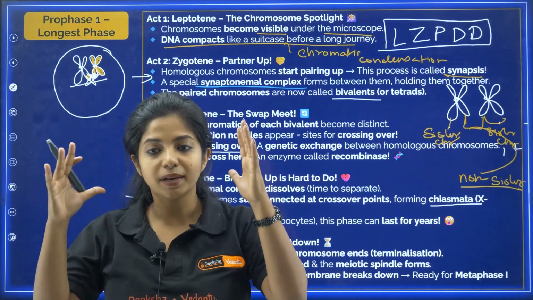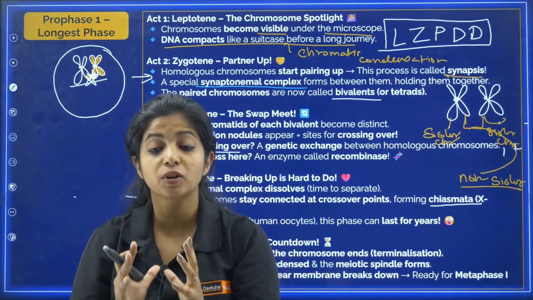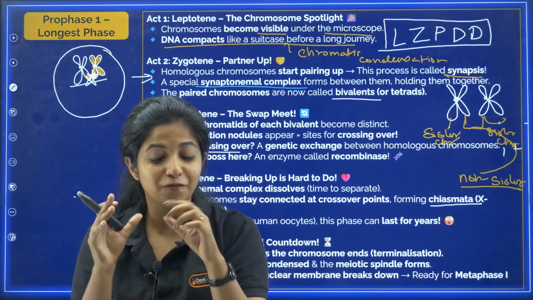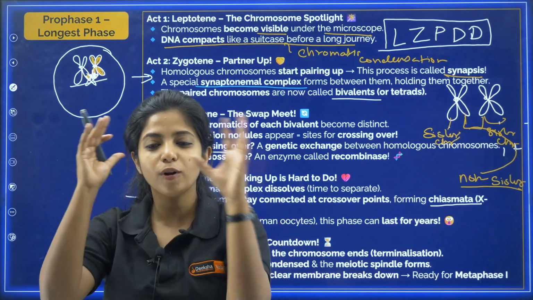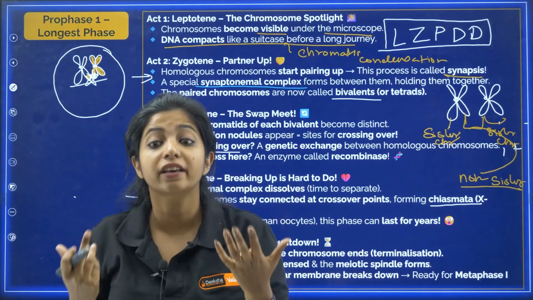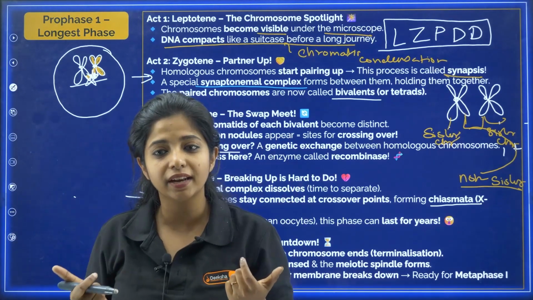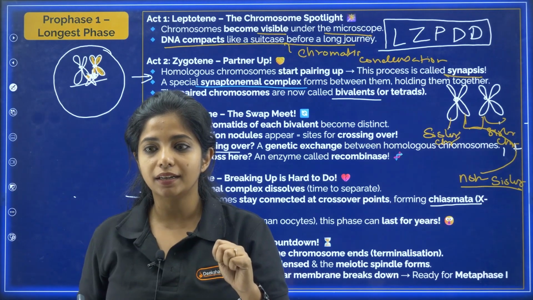Over here the homologous chromosomes are going to come together with the help of synaptonemal complex. They are going to stay together and form a structure. This whole process, not a structure, the whole process is known as what? Synapsis. And now they are going to form a structure which is known as what? Bivalent. They will be known as bivalent, and they will have 4 chromatids, which is why they would be known as what? Tetrads.